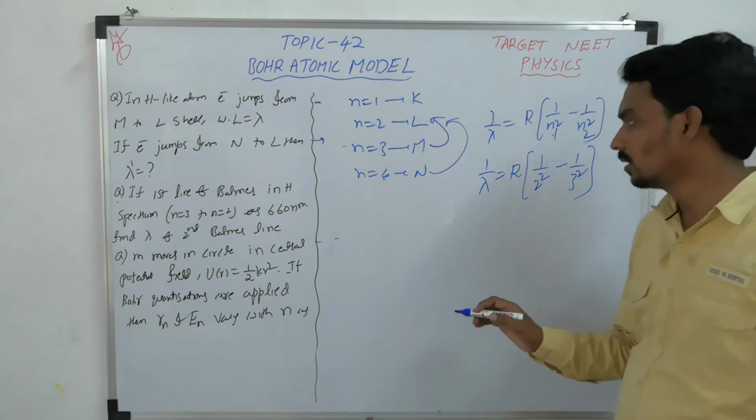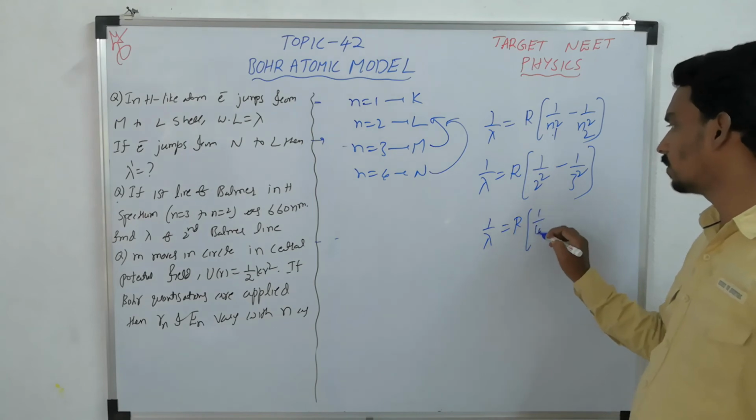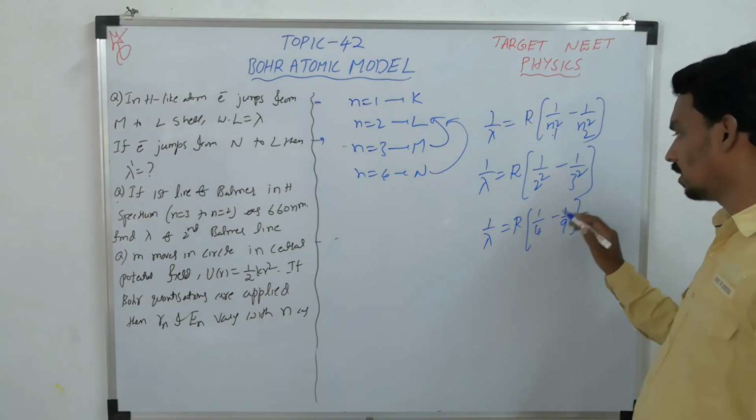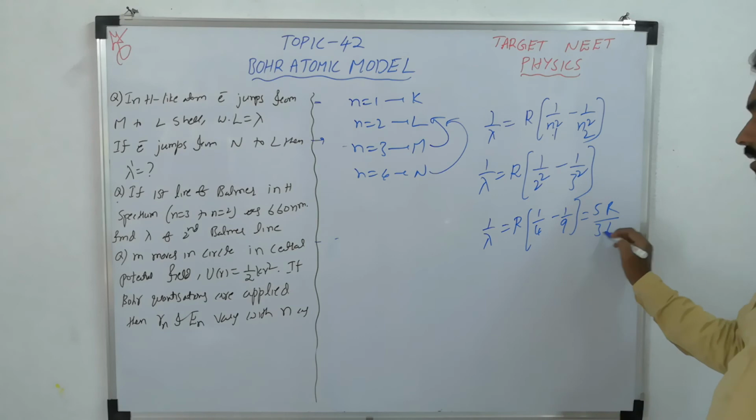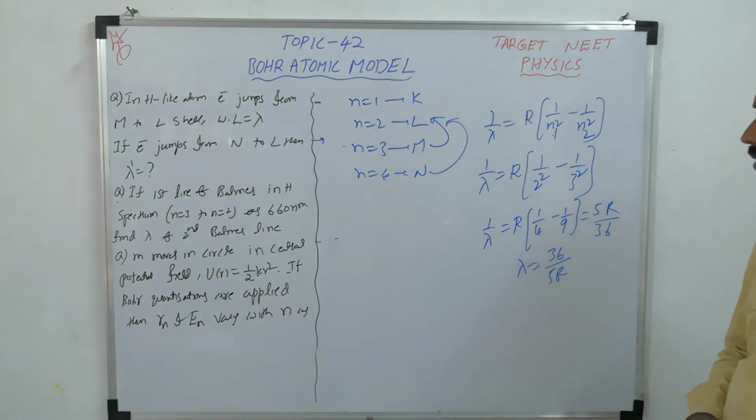So 1 by lambda equal to R into (1 by 4 minus 1 by 9), that is 5R by 36. So lambda is 36 by 5R. This way you can get it.